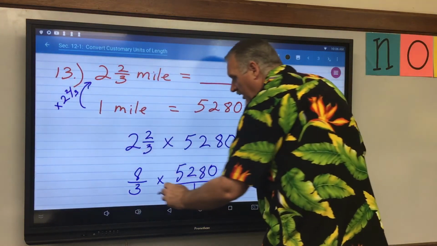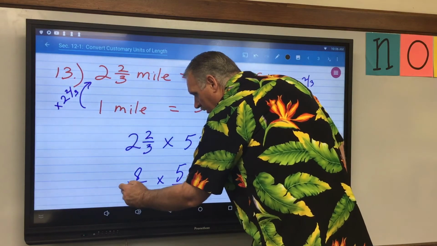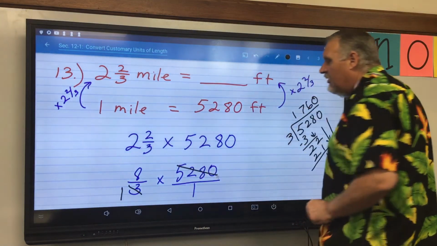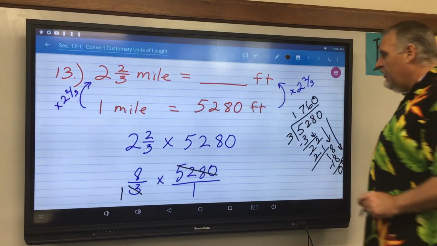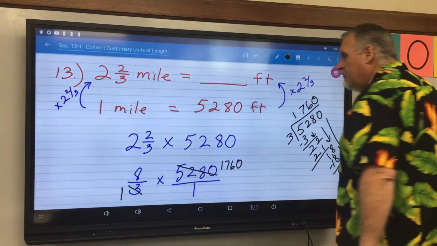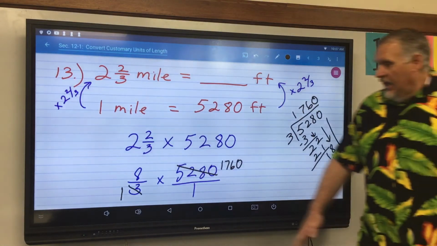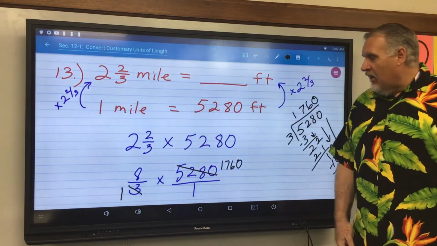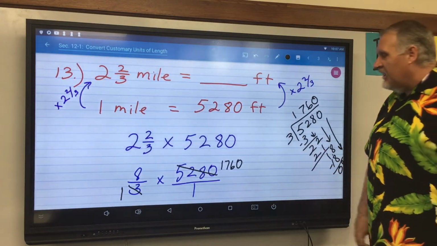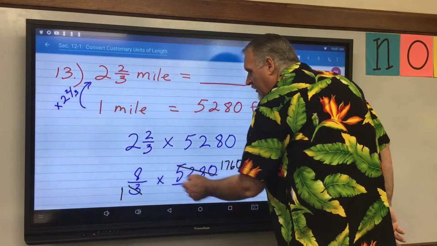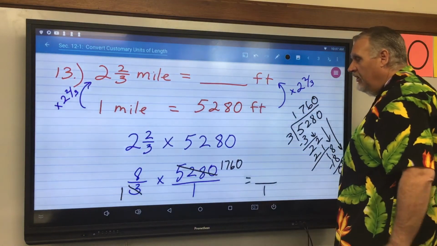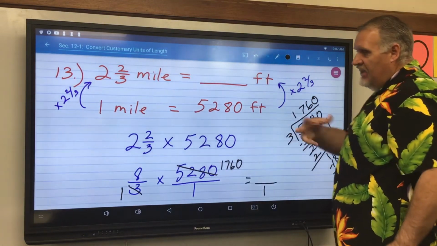So I can cross out this 3 and make it a 1. I can cross out this 5,280 and make it a 1,760. Okay? 8 and 1, no cross canceling going on that way. So I still have a pretty big problem to work out, not a mental problem. But to get my final answer, I know that 1 times 1 is 1. And then to get my numerator, 1,760 times 8.